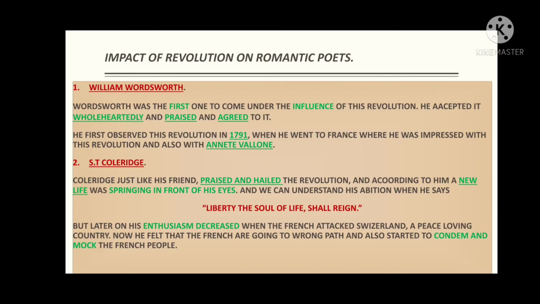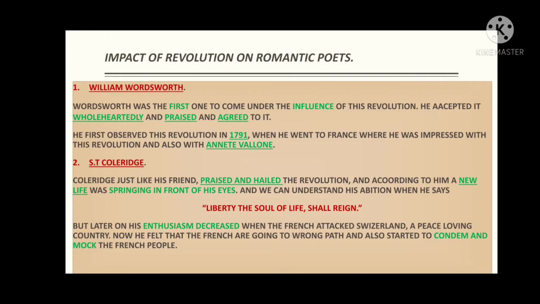So after William Wordsworth, the second poet is S.T. Coleridge, Samuel Taylor Coleridge, right? Coleridge, just like his friend, praised and hailed the revolution, and according to him, a new life was springing up in front of his eyes. Just like William Wordsworth, S.T. Coleridge also liked the French Revolution. He was also influenced and impressed by it, and he believed that new life was springing up in front of his own eyes.